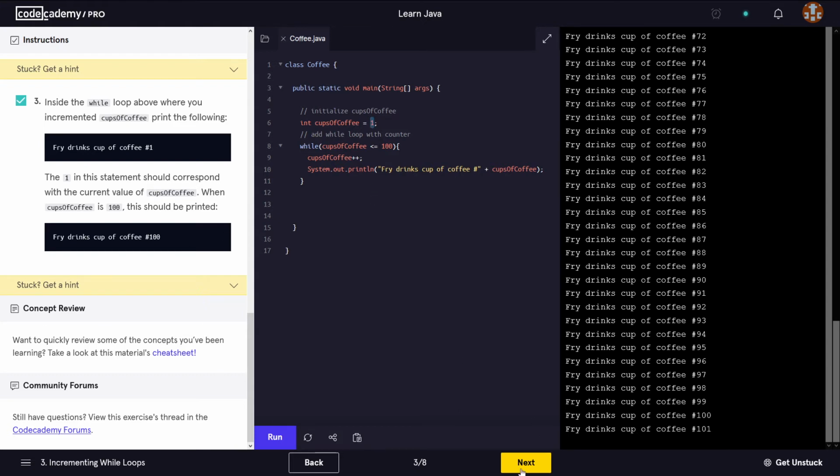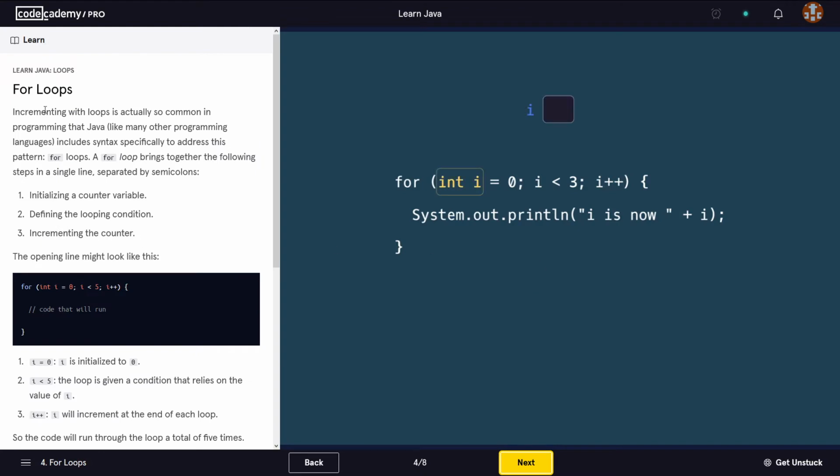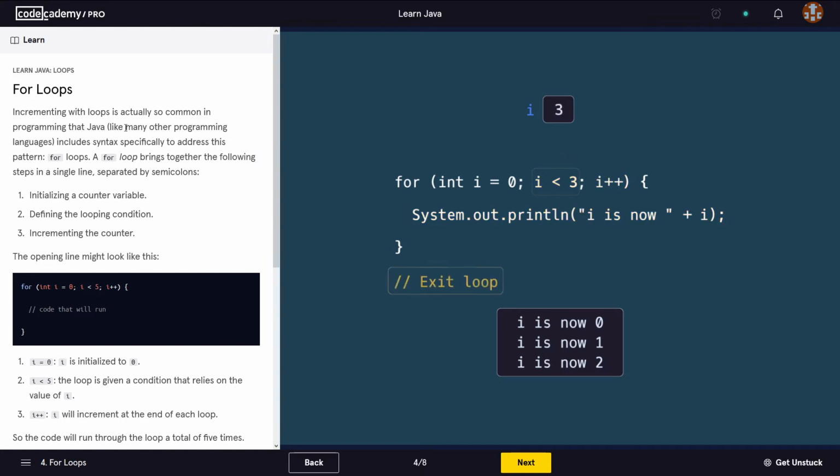All right, let's go on to the next lesson. It says we're gonna have a look at the for loops now, which is another type of loops that we have available in Java. Okay. So it says incrementing with loops is actually so common in programming, that Java, like many other programming languages, includes syntax specifically to address this pattern.